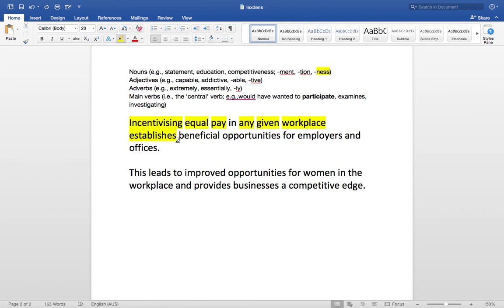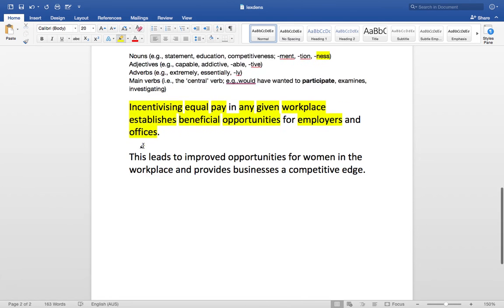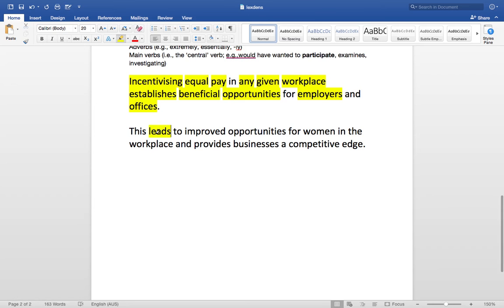Establishes is a main verb, it's the only verb there. Beneficial describes opportunities. Employers is a noun. Offices is a noun. Leads is the main verb. Improved describes opportunities, which is a noun. Women are a noun. Workplace is a noun, it's a thing. Provides, a verb. Businesses, a noun. Edge is a noun. And competitive describes that edge, so it's an adjective.